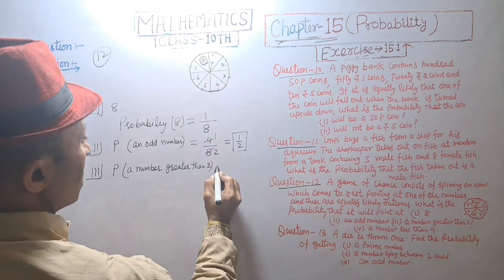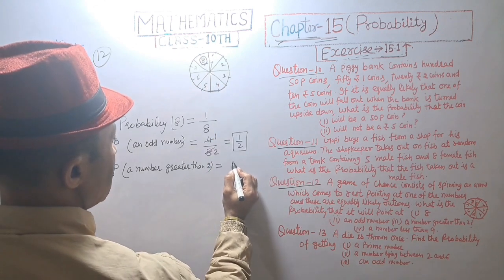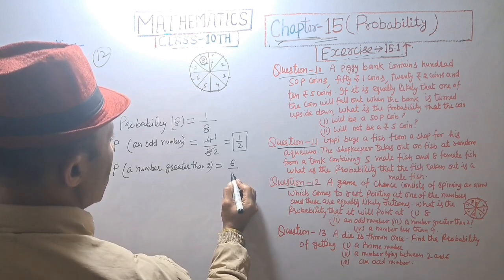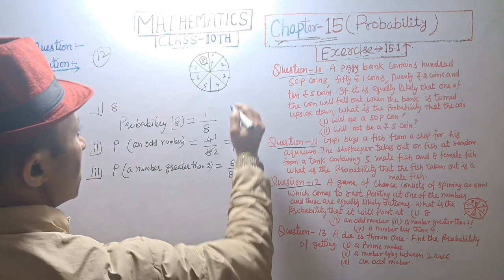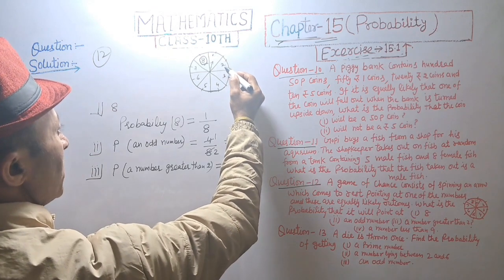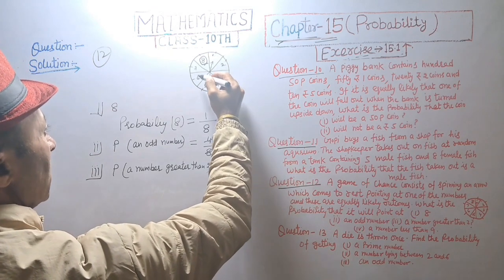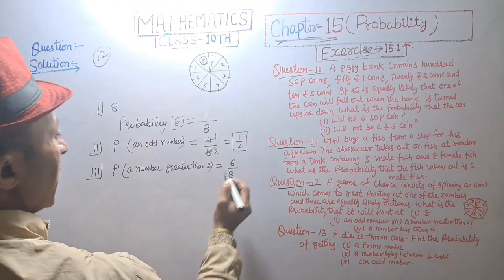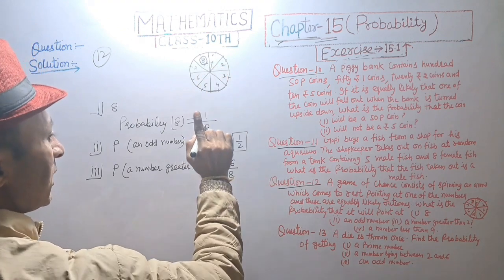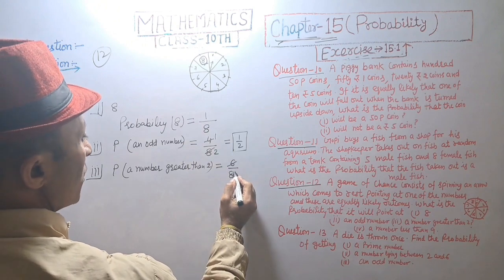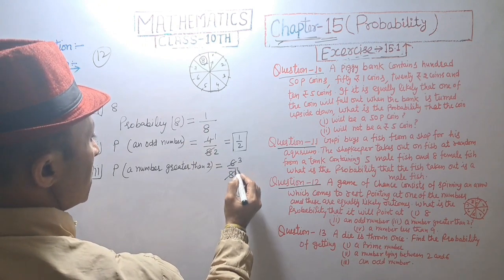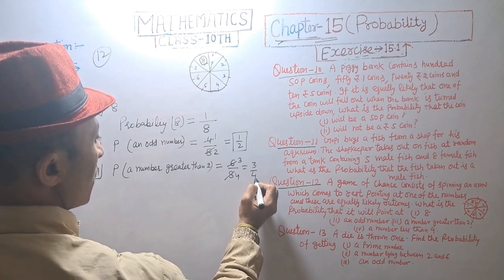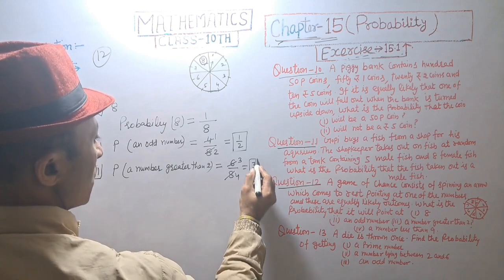That is 6 number. And its probability is equal to 6 divided by 8. Greater than 2 means 3, 4, 5, 6, 7, 8. Total number is 6, and probability of a number greater than 2 is 6 upon 8. 3 2s are 6, 4 2s are 8. 3 upon 4 answer.